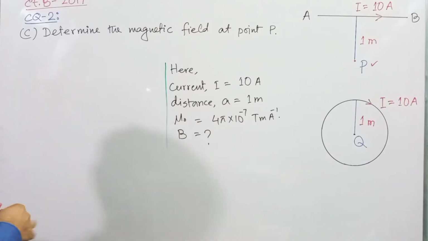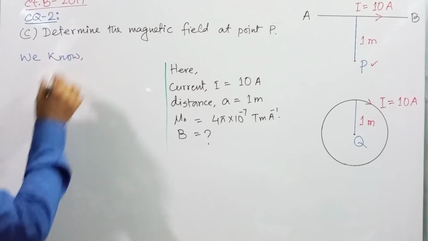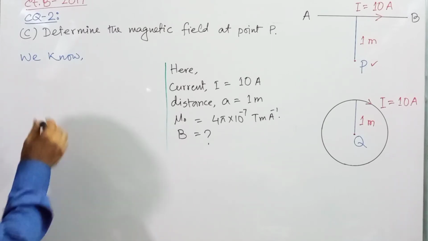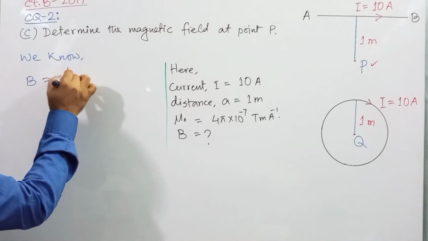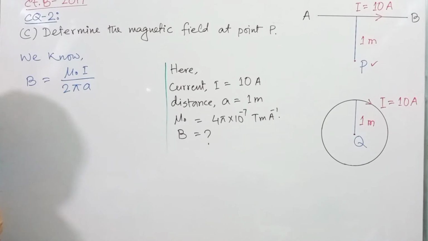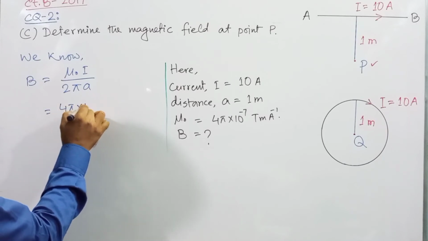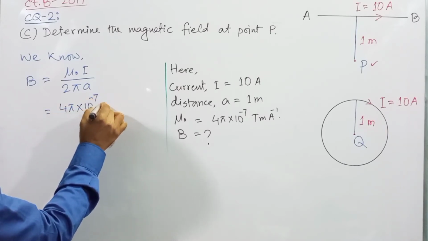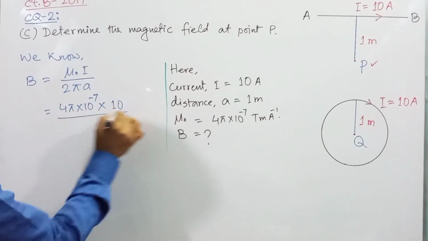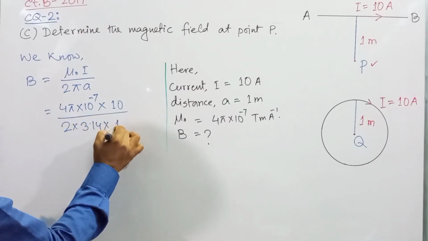Dear student, we know the magnetic field intensity at point P will be expressed as B is equal to mu naught I divided by 2 pi A, right? Here the value of mu naught is 4 pi into 10 to the power minus 7 multiplied by current, 10 ampere, divided by 2 into pi, meaning 3.14, and A means 1, right?